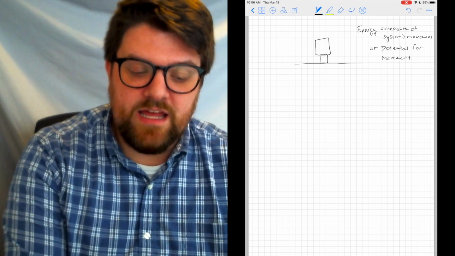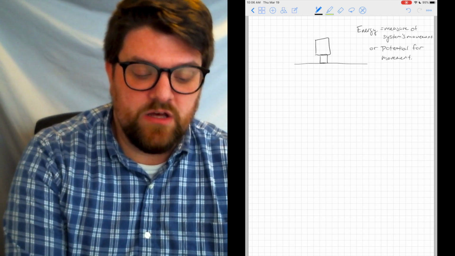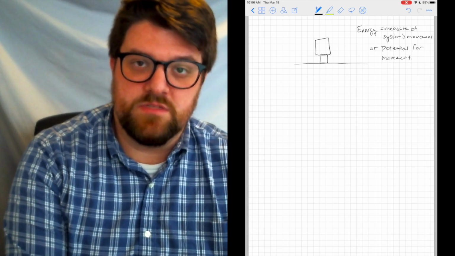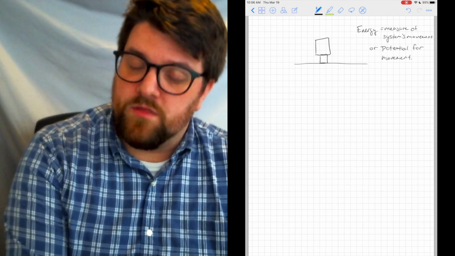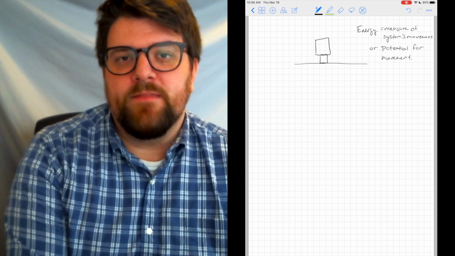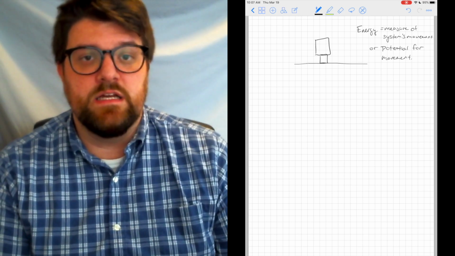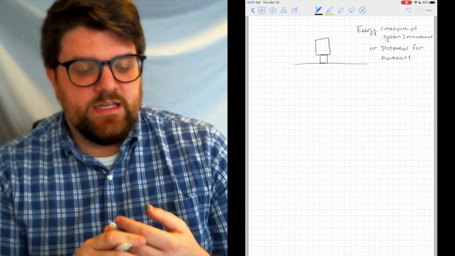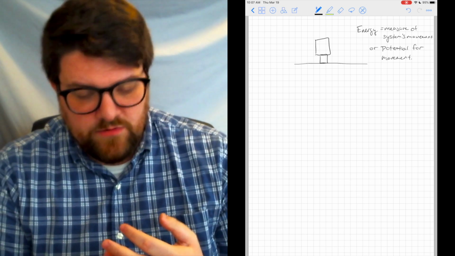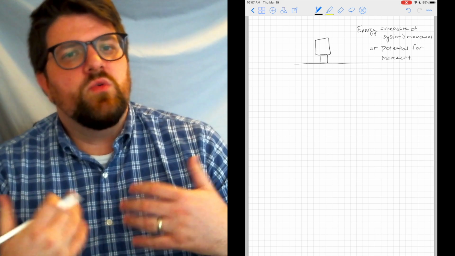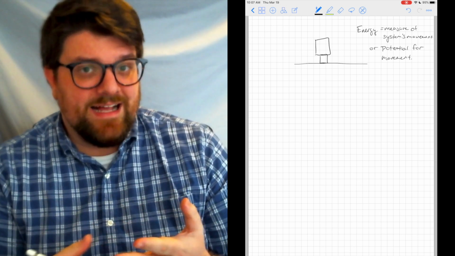But at the end of the day, it really is this idea of a measurement of a system's movement or the potential for movement. Now, it's not just movement itself. We already have a measurement for that. It's called velocity, right? So it needs to include something else, and we're usually going to involve the system's mass in a certain way.